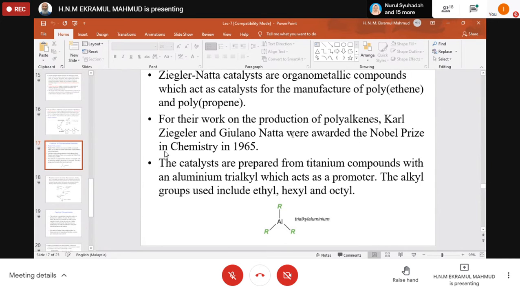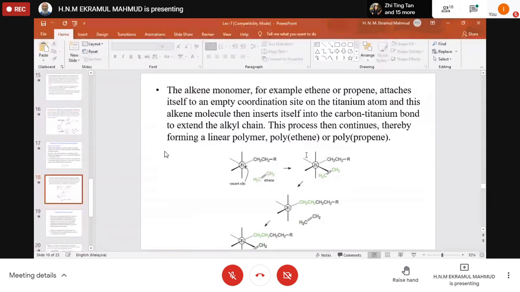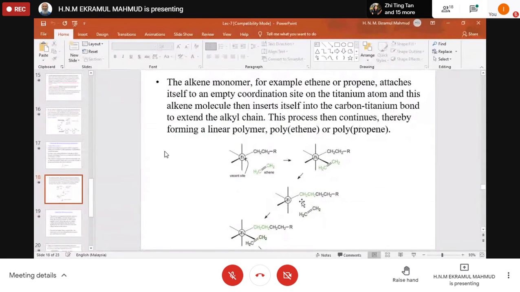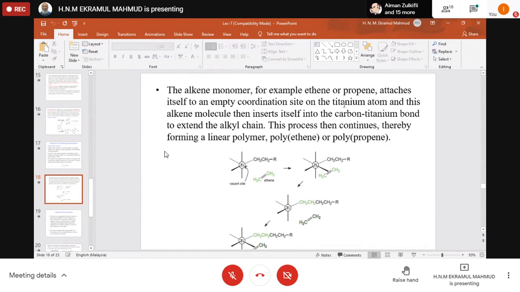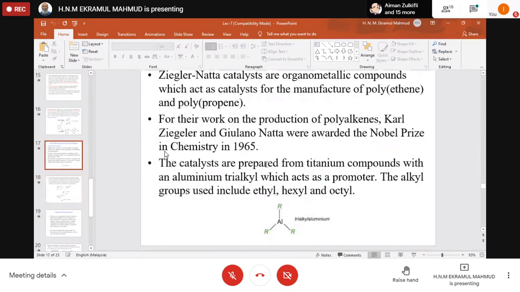Two scientists worked on this and they received the Nobel Prize. All right, because it has many roles. Titanium plays one role, and the aluminum trialkyl plays another role.